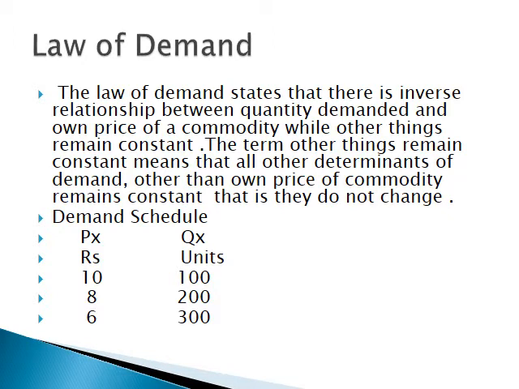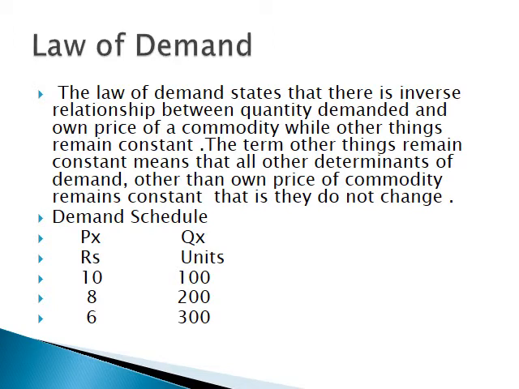According to the law of demand, there is an inverse relationship between quantity demanded and own price of a commodity while other things remain constant. The term other things remain constant means that all other determinants of demand other than own price of the commodity remain constant. That is, if there is no change in other determinants, then an increase in price leads to a decrease in demand, and a decrease in price leads to an increase in demand.